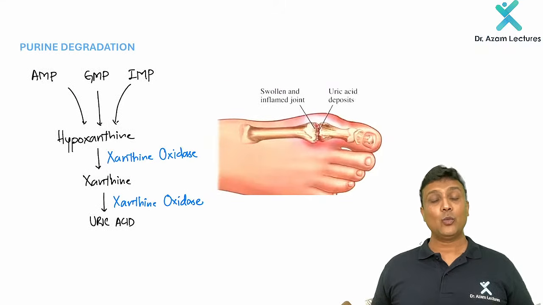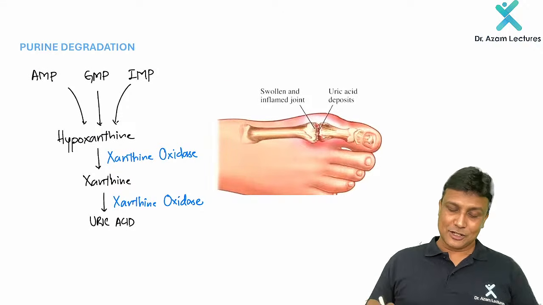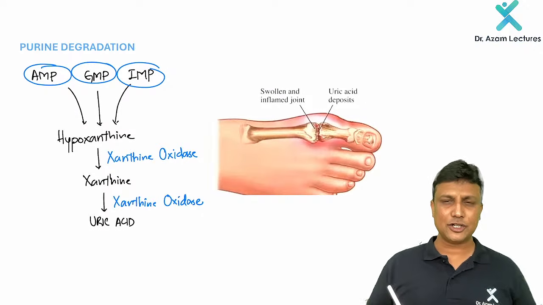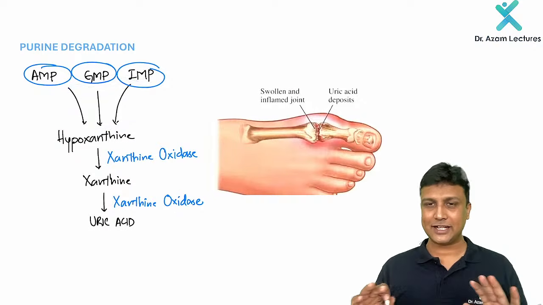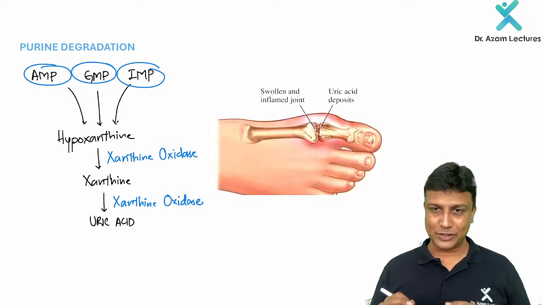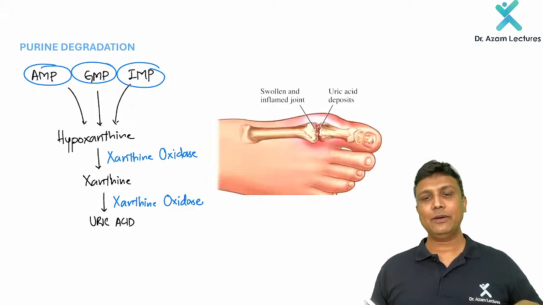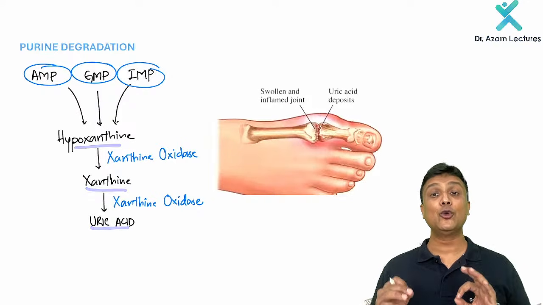Okay. Now welcome to the next topic, that is degradation of the purine. So purines like your AMP, GMP and IMP, they will undergo degradation. You don't have to worry about the reactions in the middle here. They will never ask you in the FMGE exam. Please welcome to the last two reactions. Finally, they are going to form hypoxanthine. From hypoxanthine, we are going to get xanthine. From xanthine, we are going to get the uric acid.